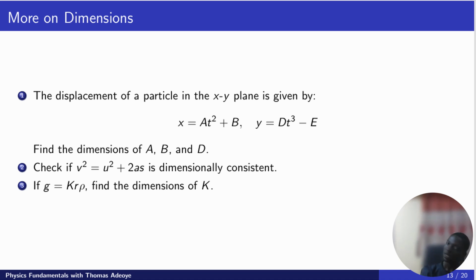The question says find the dimensions of a, b, and d. These a, b, and d are constants, so we want to find their dimension.